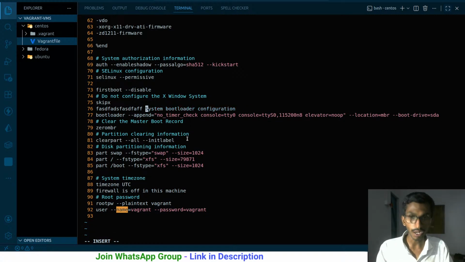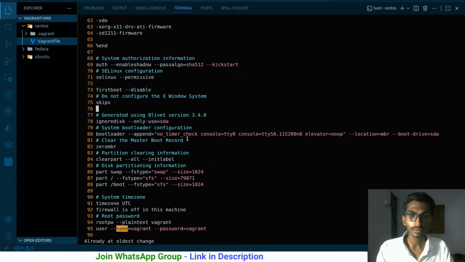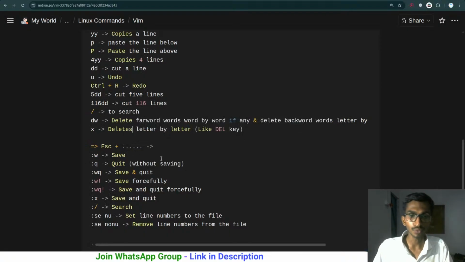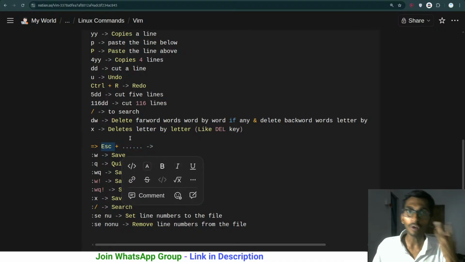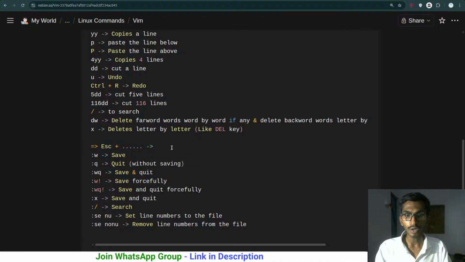If you want to undo everything, first of all click on escape. Now you are in the command mode, and click U as many times as you can, and everything will be undone. So this is how it simply works. So we have gone through this: escape plus these many buttons. By the way, if you click escape, you will be in the command mode. So ultimately, if you want to come to the command mode, you can simply click on escape.